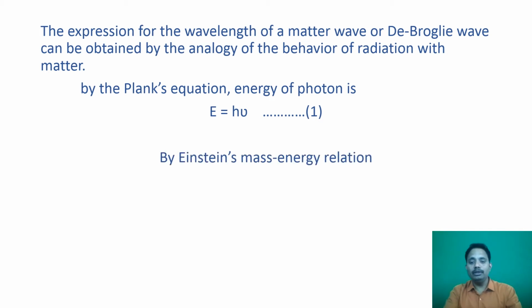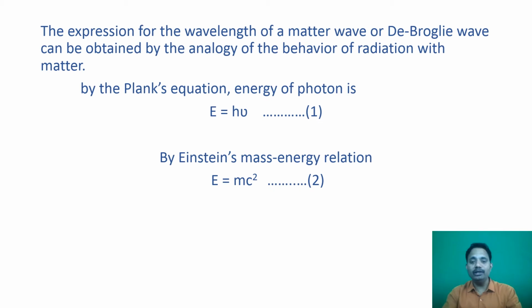Now, next is Einstein's mass energy relation, which is a very famous equation, E is equal to mc square. Suppose this is equation number 2 and E is equal to h nu is equation number 1. If you observe equations 1 and 2, both are related to energy.